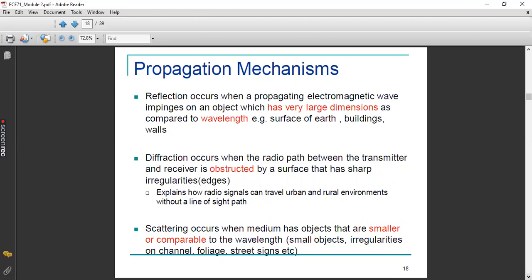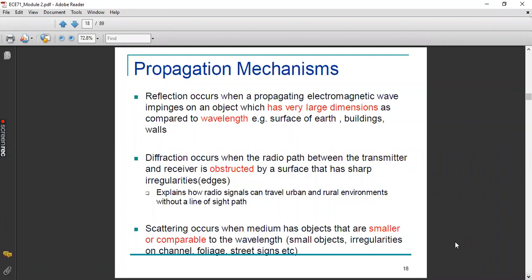That is, it impinges on an object which has very large dimension as compared to the wavelength, and ultimately because of the reflection effect, the electromagnetic wave will return back to the original medium from which it was transmitted. Suppose this is transmitting in air, in between it finds an obstacle and it impinges on the obstacle, and later the electromagnetic wave rebounds back to the same medium. That is what is called reflection.